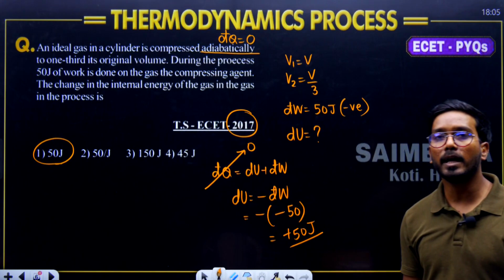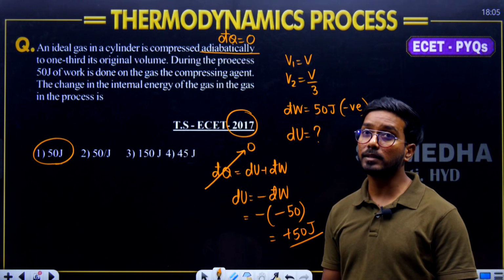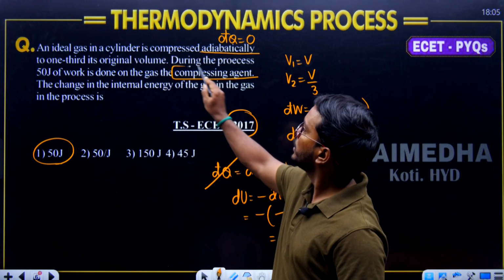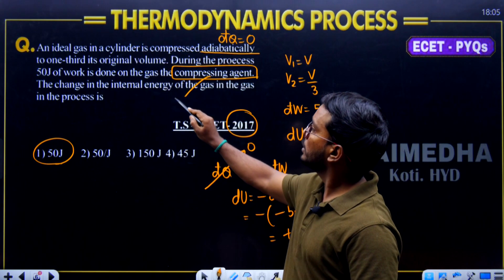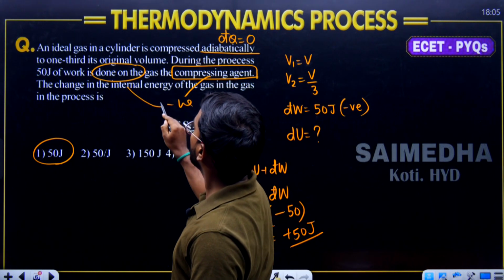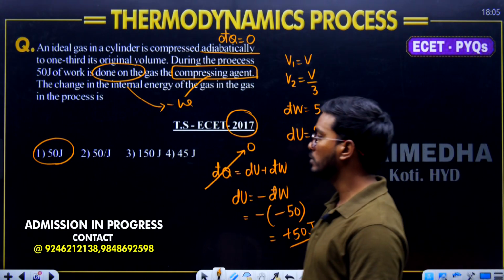Internal energy and work done are both equal in magnitude. When the work is negative, compressive work is always negative. Focus on this now. Compression is what? Negative. Or you can say work done on the gas is negative work. Work done by the gas is positive work.